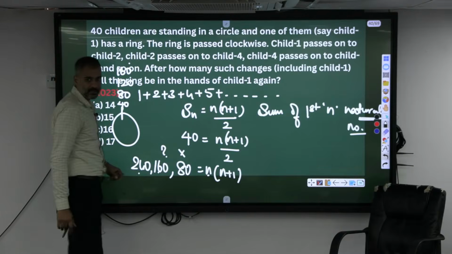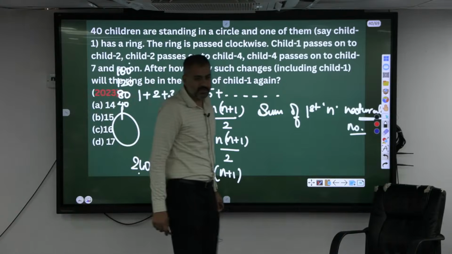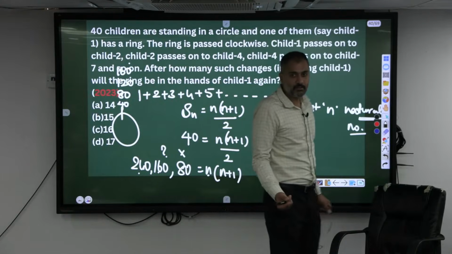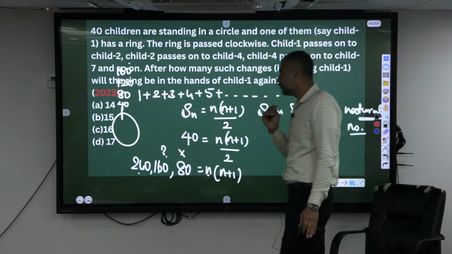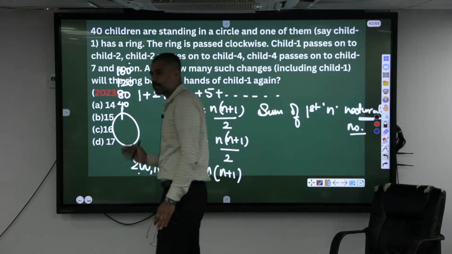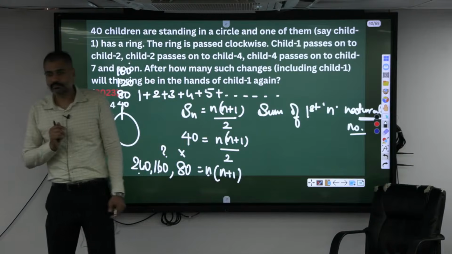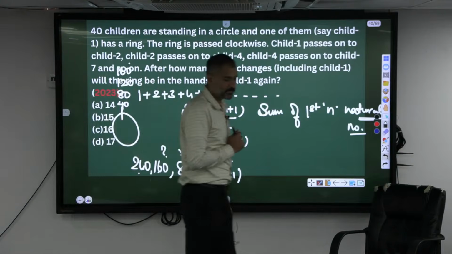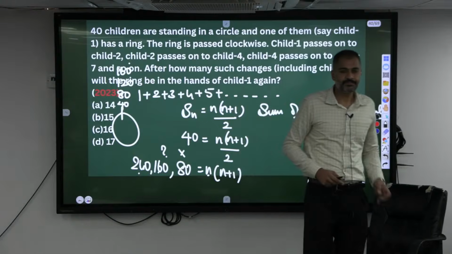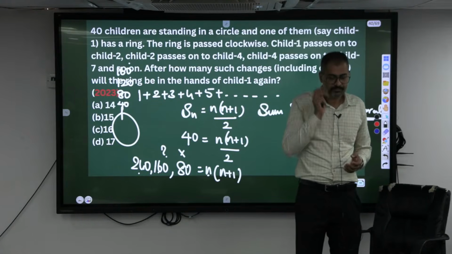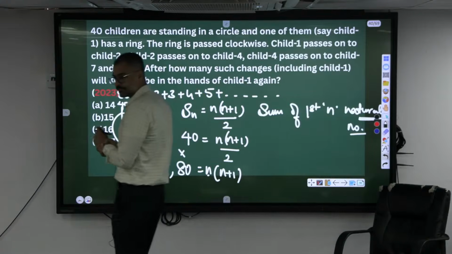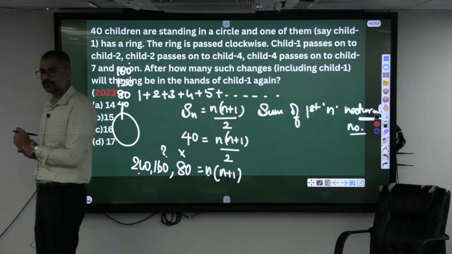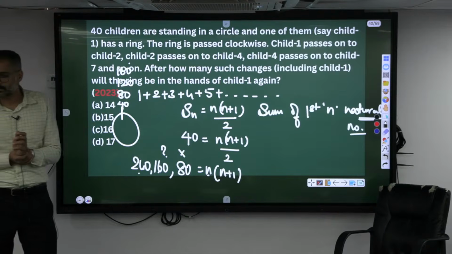Come on, go for a trial and error. Check it. Two consecutive natural numbers, when you multiply, is it possible to get 160? If it is not, go for 240. If it is not, then go for 320. 15 into 16.